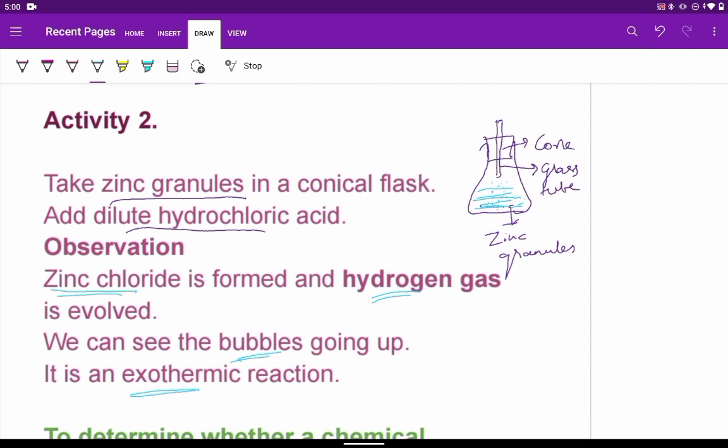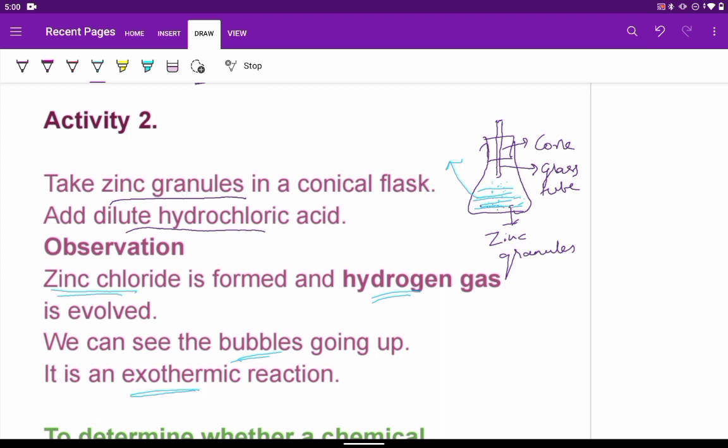So this is another activity. When zinc granules are taken, and you add dilute hydrochloric acid, we find that zinc chloride is formed and hydrogen gas is evolved. We will see bubbles. This is actually dilute hydrochloric acid.